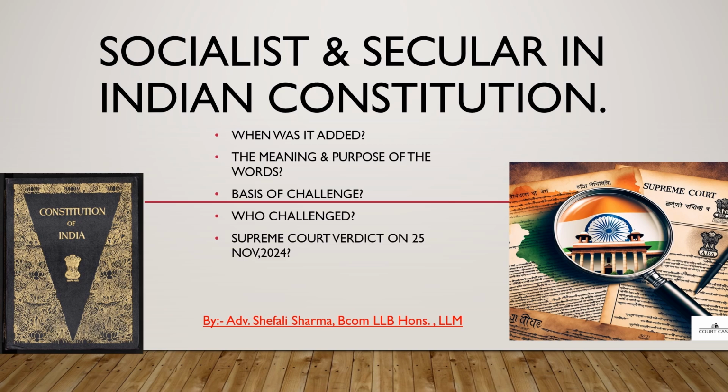In today's video, we will understand why these words, socialist and secular, were added in our preamble. The original constitution, which was adopted in the year 1950, did not have these words expressly mentioned in our preamble, but they were subsequently added by the 42nd Constitutional Amendment Act of 1976. Here we'll get to know the purpose and meaning of these words, and the various challenges made since then.